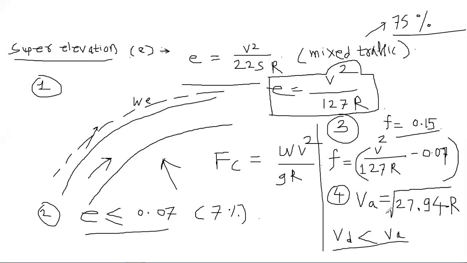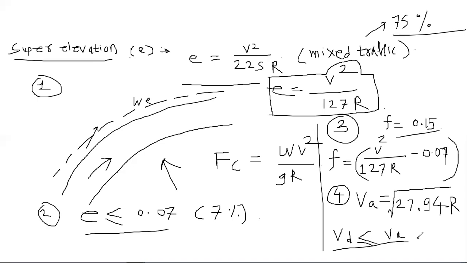Now, as per this formula, if your allowable speed is less than the design speed, then you should make the correction so that your design speed is less than or equal to the allowable speed.